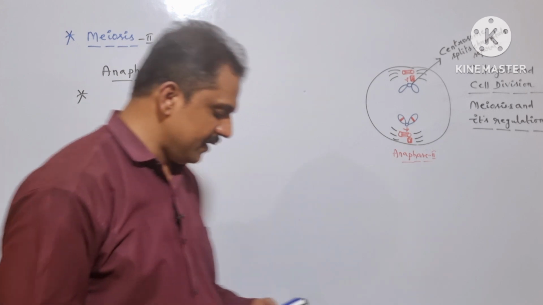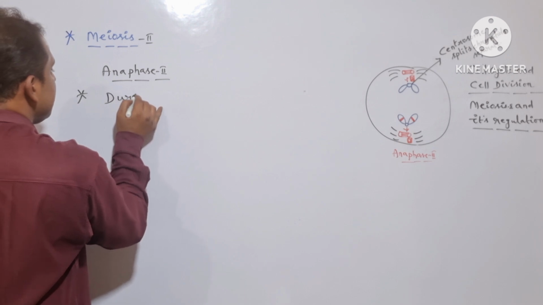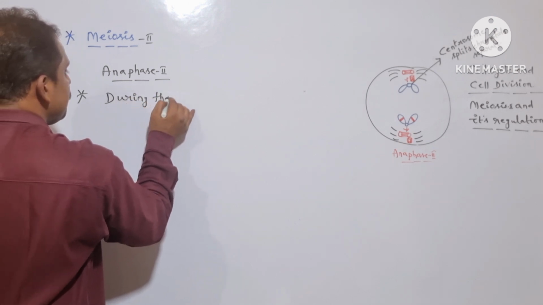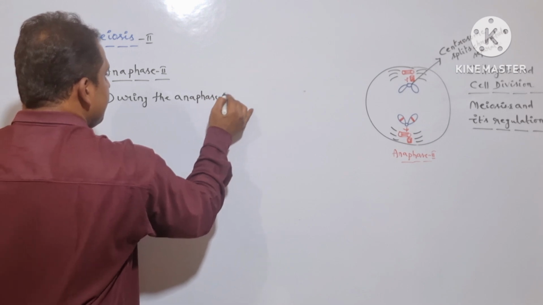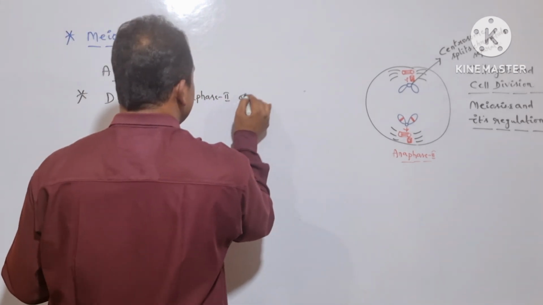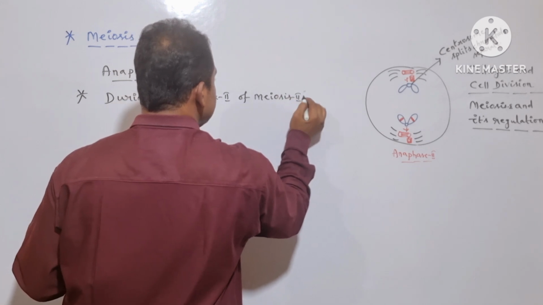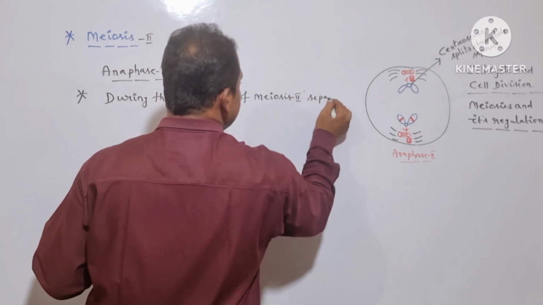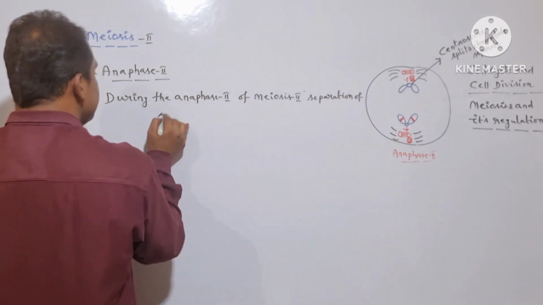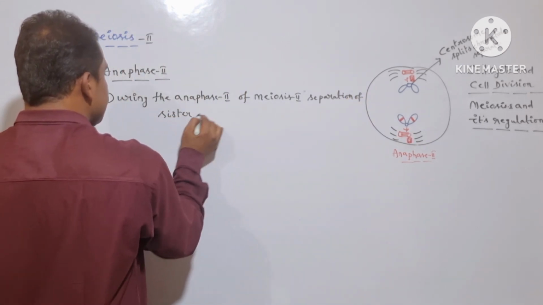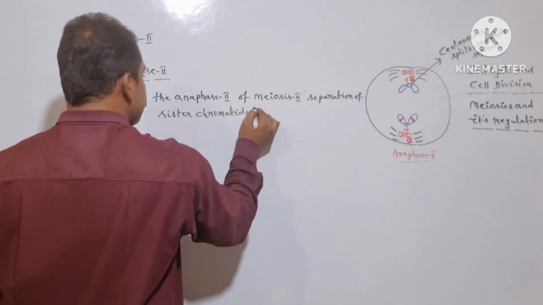Is it clear? So let me write it here. During anaphase 2 of meiosis 2, separation of sister chromatids takes place.